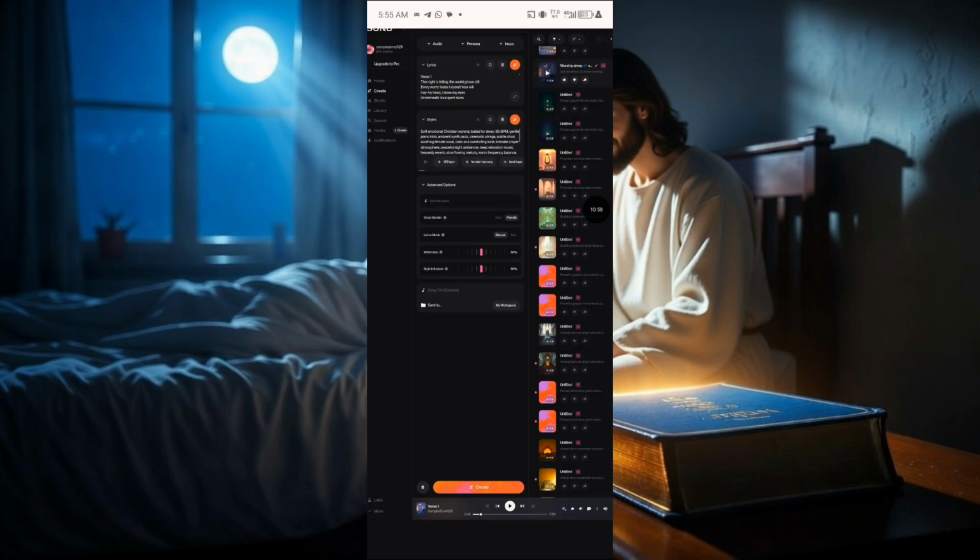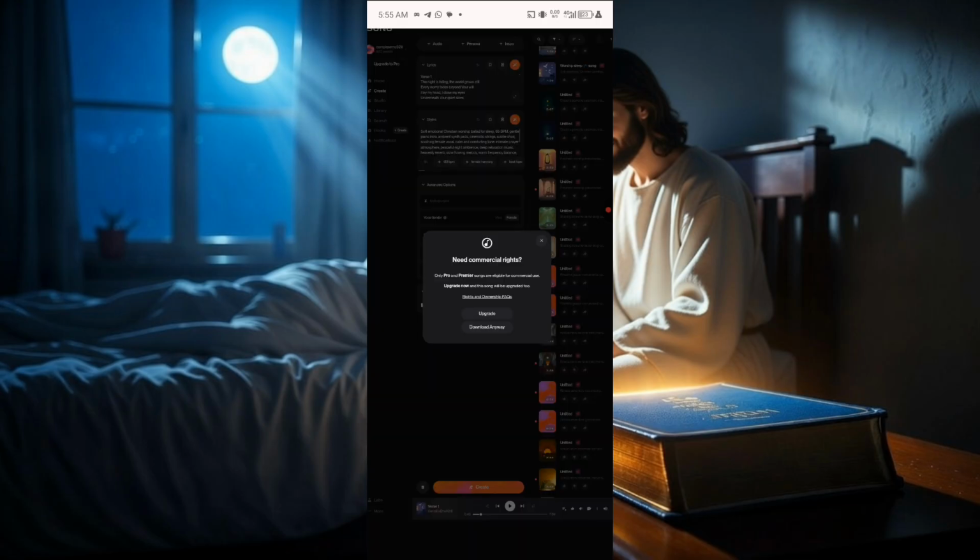So now once you get to this down part, you are going to see these three dots here. So just click on that three dots. Then you're going to click on download. So I'm going to download the mp3 audio.